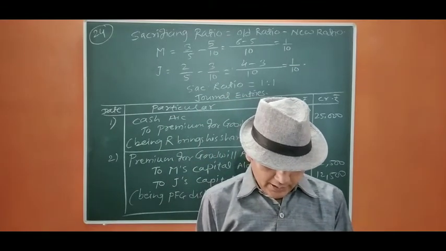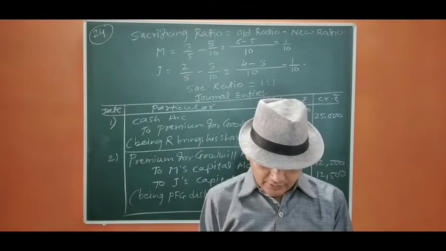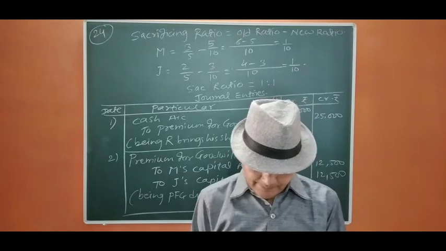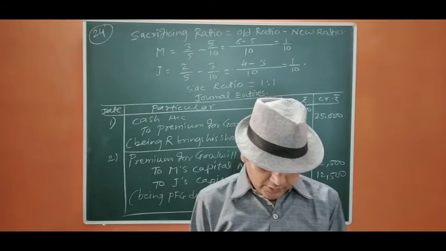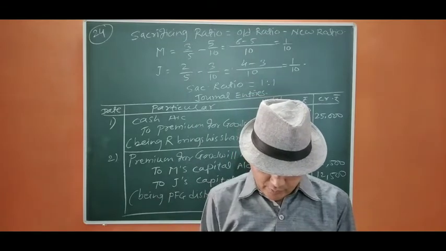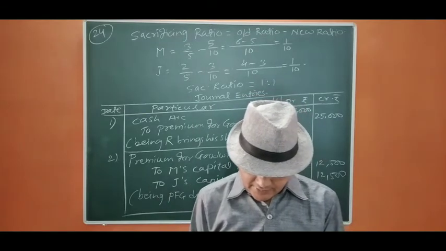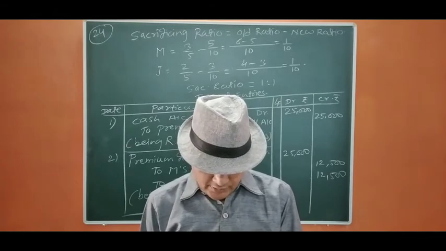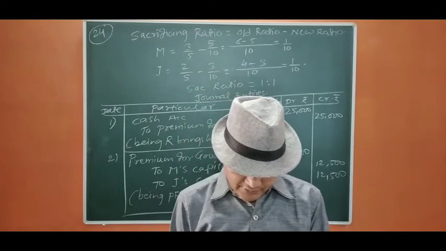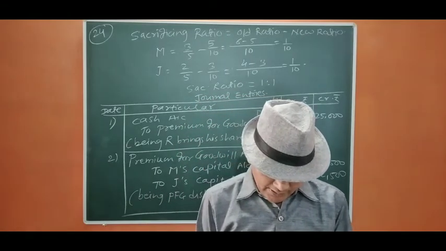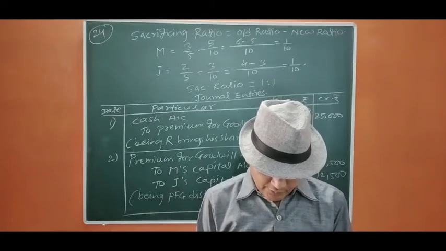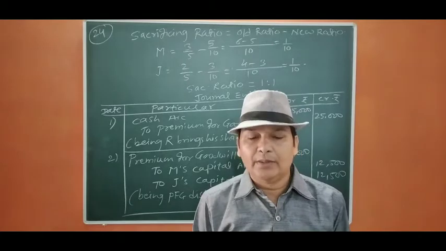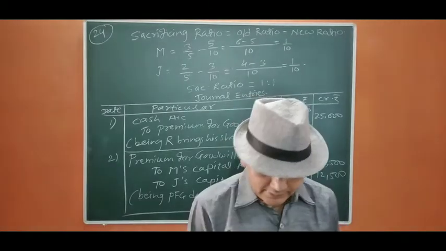A and B are in partnership, sharing profits and losses in the ratio of 5:3. C is admitted as a partner who pays 40,000 as capital and the necessary amount of goodwill, which is valued at 60,000 for the firm. His share of profit will be 1/5, which he takes 1/10 from A and 1/10 from B. Give journal entries and also calculate the future profit sharing ratio of the partners. So let us start.